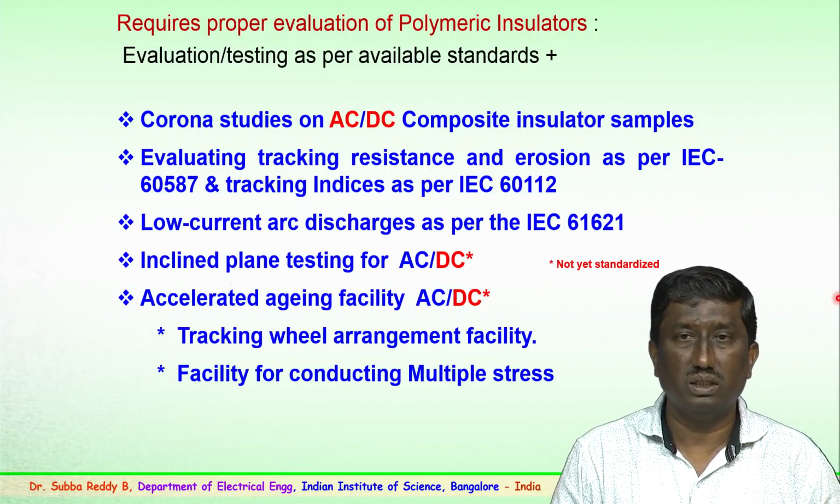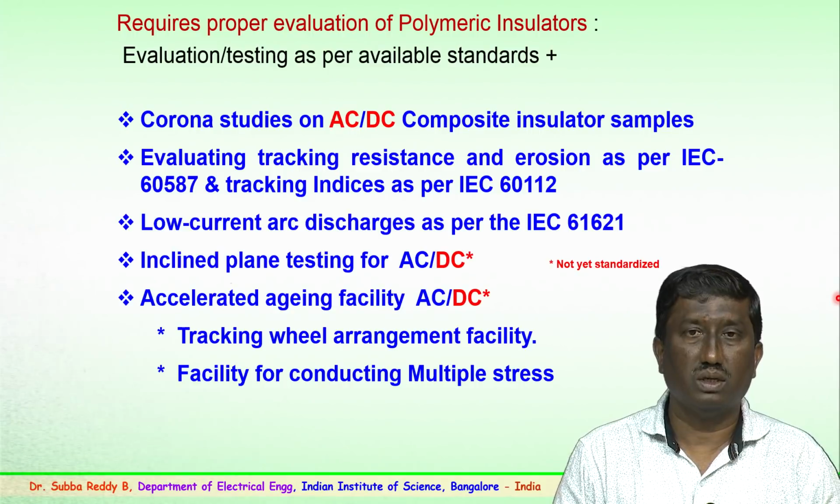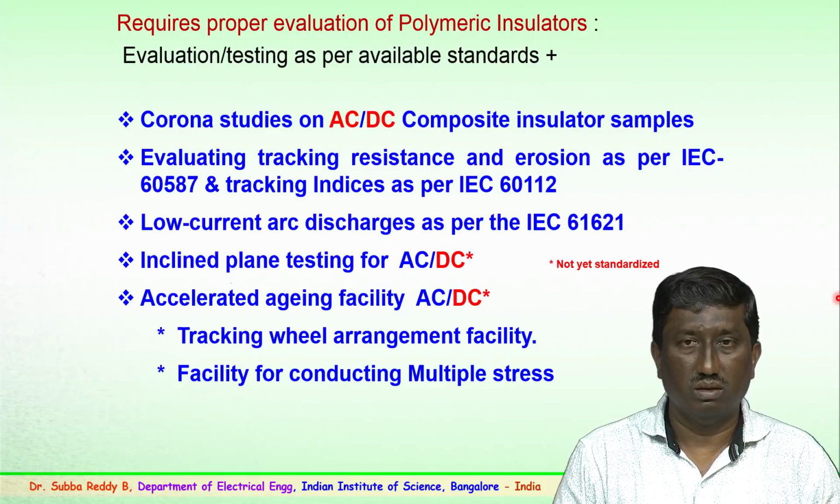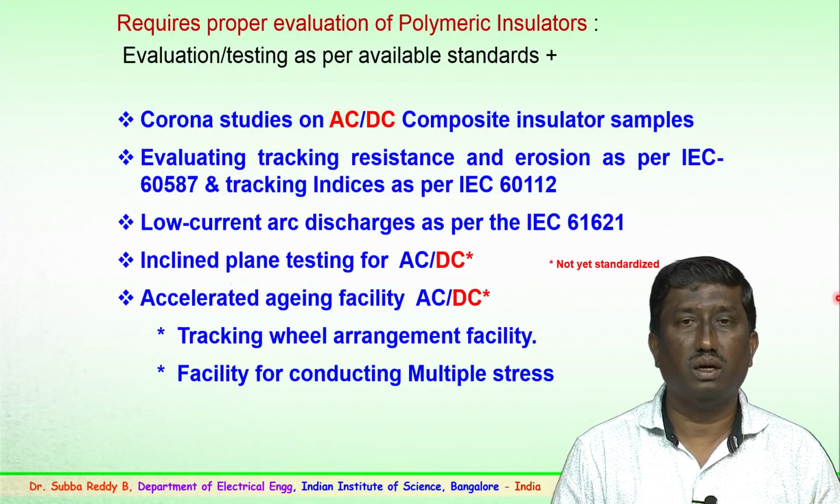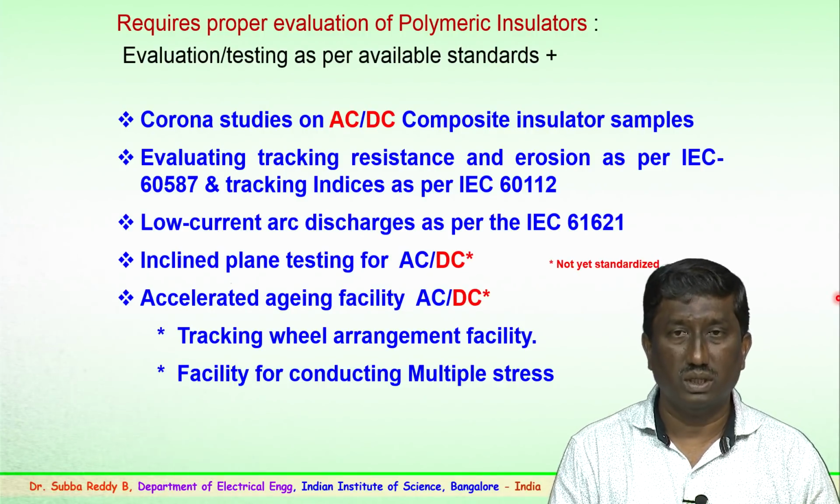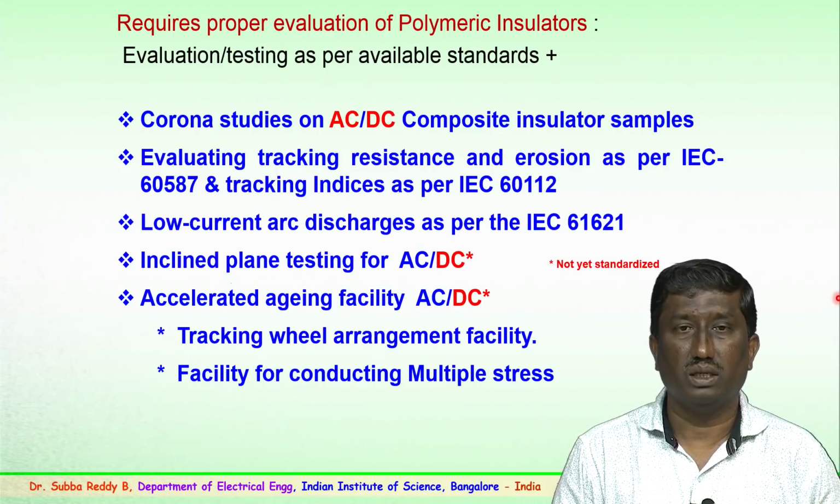Low current arc discharges: the standard 61621 is specified for continuous low current arcs which may be predominant on the surface, and whether the surface becomes hydrophilic after some time. This has a standardized procedure for conducting. The inclined plane testing method also has a standard. Here again for AC the standard procedure is available, for DC it is yet to be standardized.